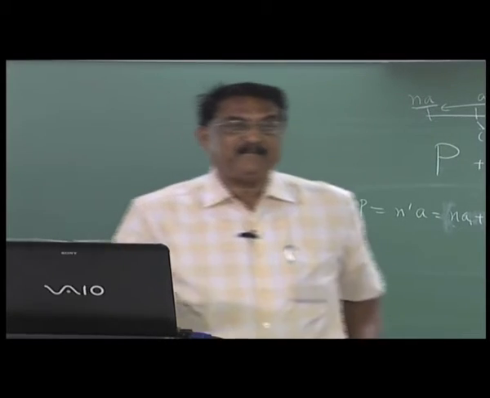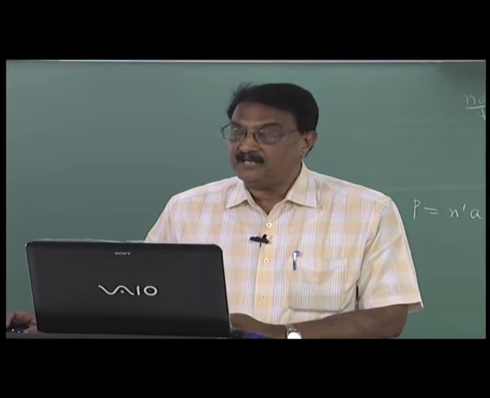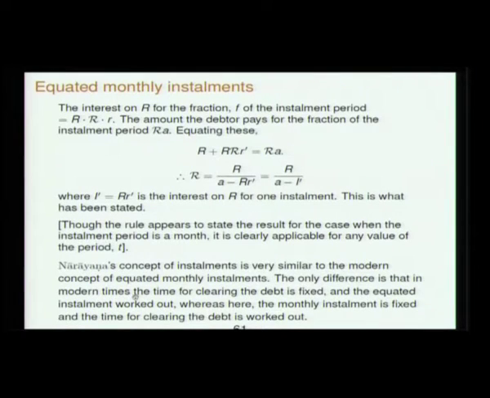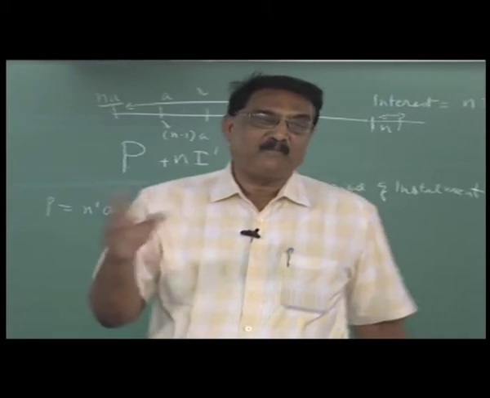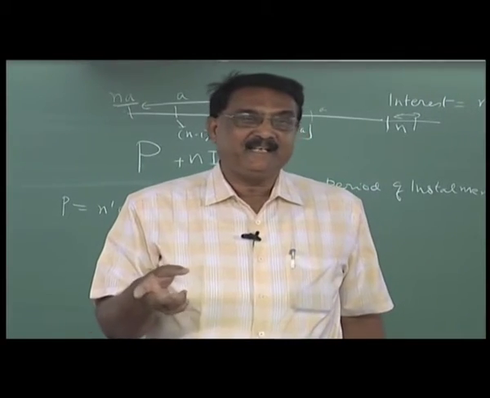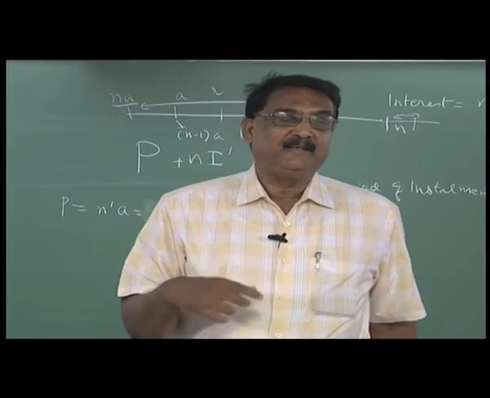If I give an example, then it will be very clear to you. Narayana's concept of installments is very similar to the modern concept of equated monthly installments. The only difference is that in modern times, the time for clearing the debt is fixed, and with compound interest you fix the equated monthly installment.